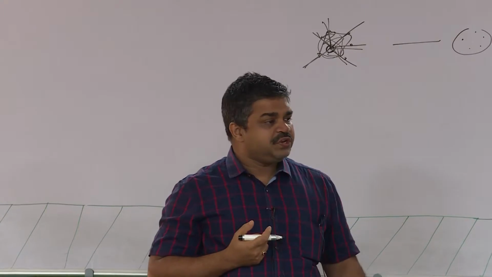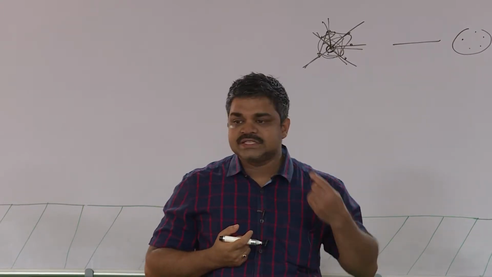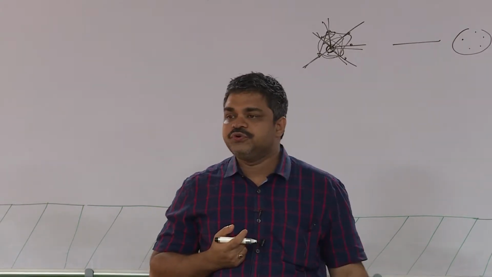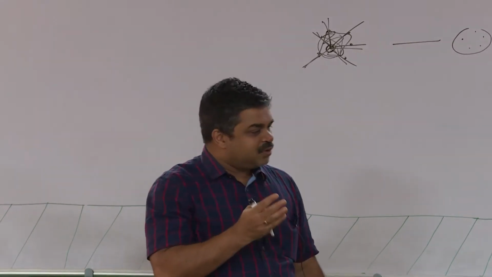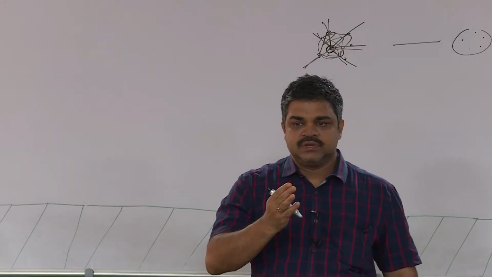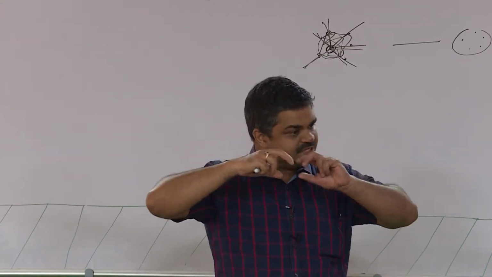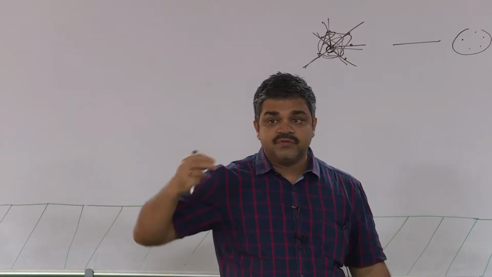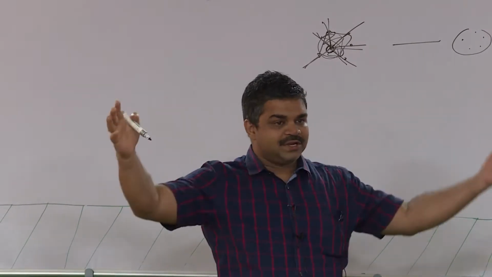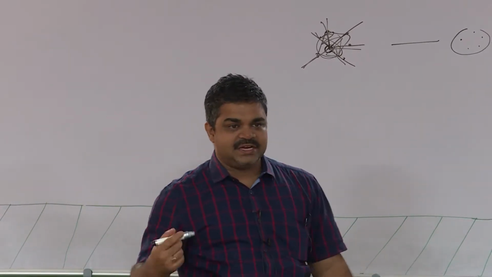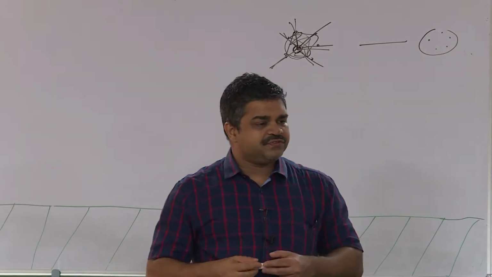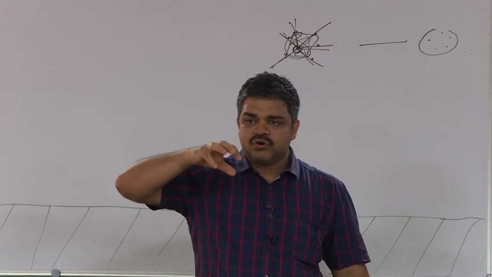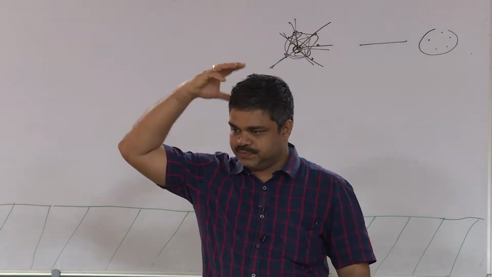When you follow a greedy strategy, what should you worry about? Whenever you are about to color the next vertex, you should see around, meaning its neighborhood. You should not worry about what you have done for the entire graph. That's not even important in a greedy strategy. It's a local decision in the sense that for each vertex when you are about to color, you are only looking at its neighborhood.